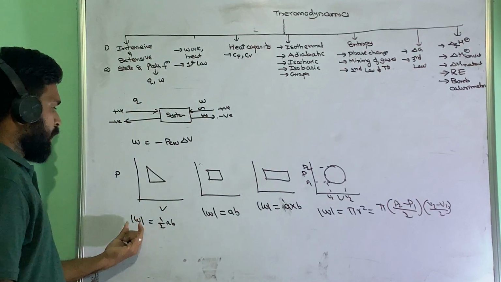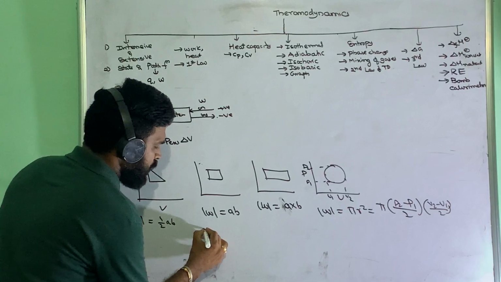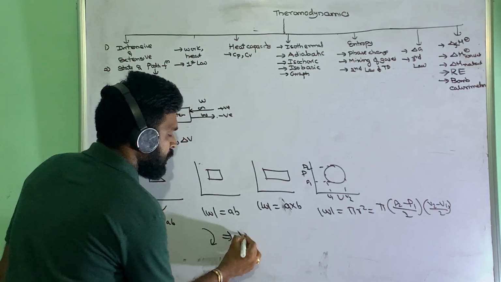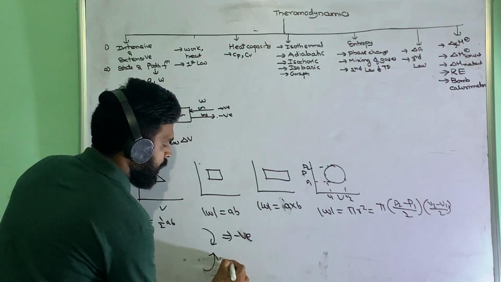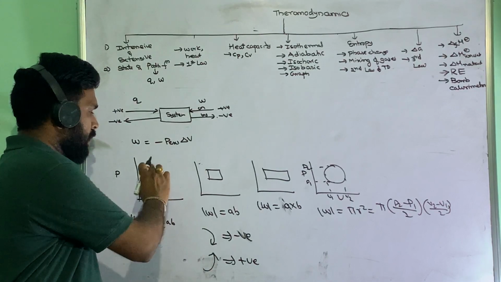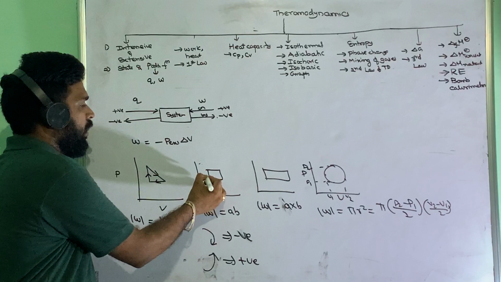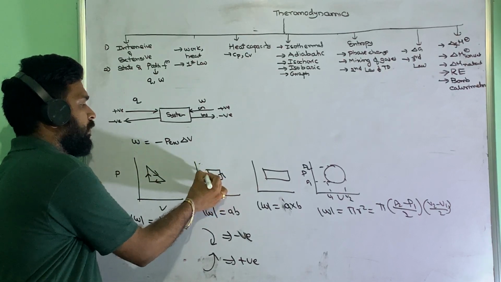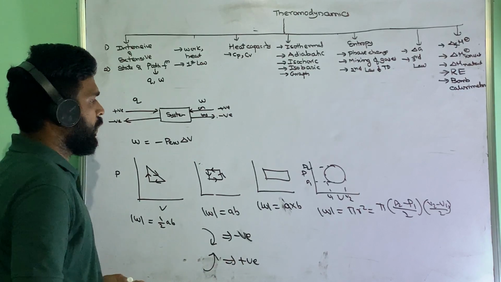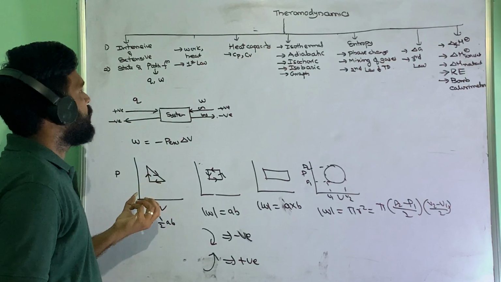And so the modulus will be there. For the sign convention in a PV case, if it is going clockwise, it is work done by the system, so it becomes a negative sign. If it is anti-clockwise, it will be a positive sign. So if it is given as clockwise, that is a negative sign, and if it is anti-clockwise, that comes under a positive sign. Okay, so this is about work and heat related expressions.